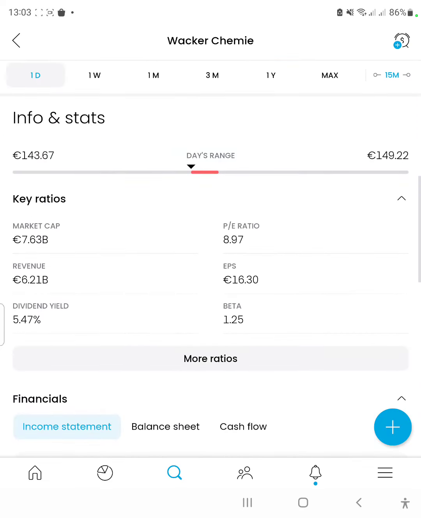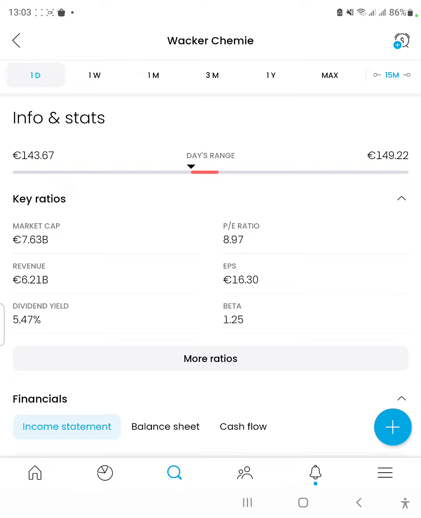The starting point will be the market cap, which is the overall price of the company to the public market, which is 7.63 billion euros, which is good. The revenue figure is the overall sales of the company in the last financial period, which was 6.21 billion euros, and the dividend yield, which is the amount of cash from earnings or from profit that the company paid out to its shareholders, which was 5.47%.